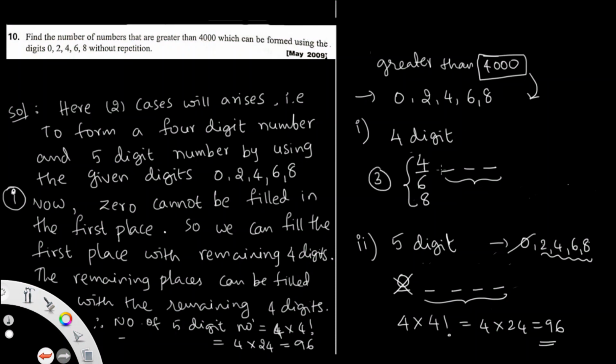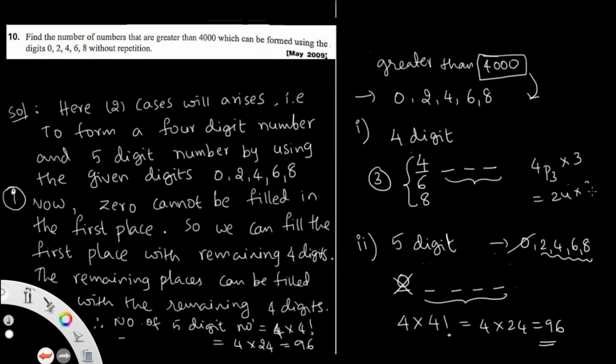We can occupy these three places with any number; 0 we can use here, or 2 or anything. First we fill with 4, then you get 4 numbers for 3 places. So that is nothing but 4P3 numbers into 3, that is 24 into 3.